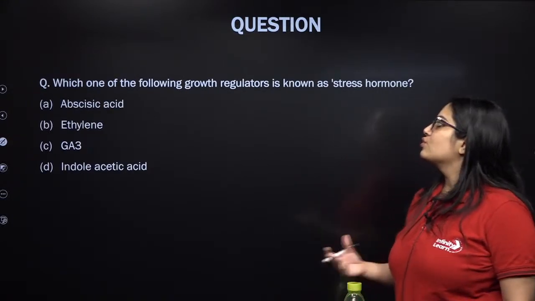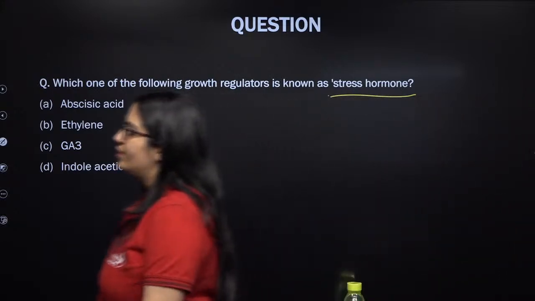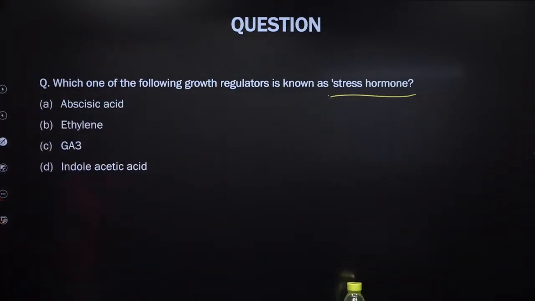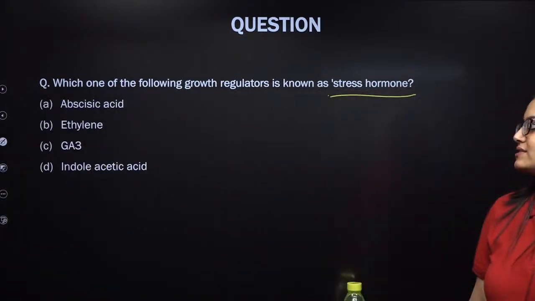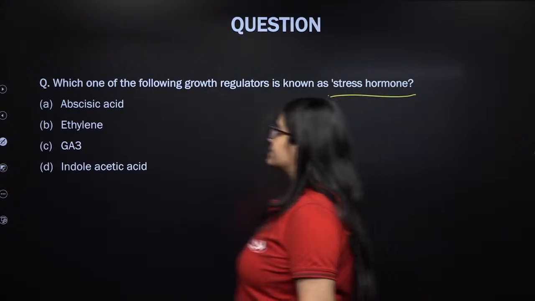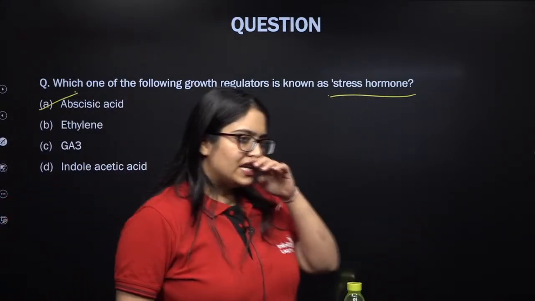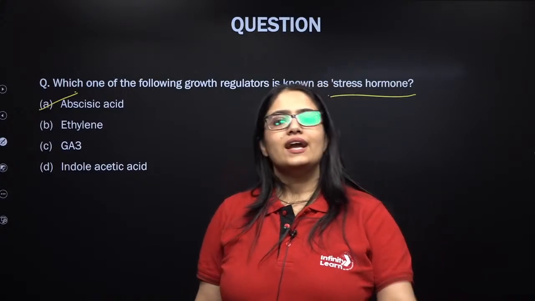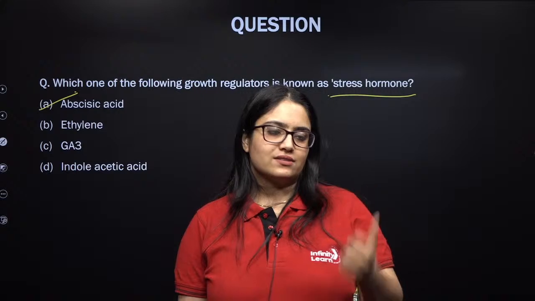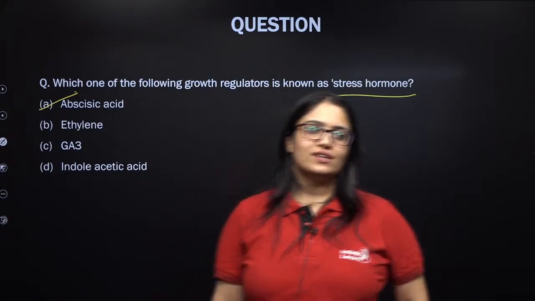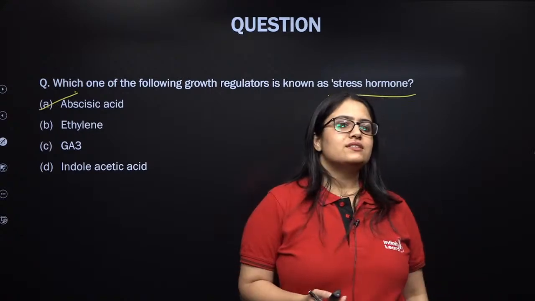Which of the following growth regulators is known as stress hormone? Come on, very, very famous question this is. Come on, everybody. I expect you to give the right answer. That's absolutely correct. It should be abscisic acid. Remember, abscisic acid does not develop the stress. Rather, it helps the plant to remove the stress. That's how in this context it is known as stress hormone. Not giving the stress but helping in removal of the stress. Abscisic acid. Please remember this.